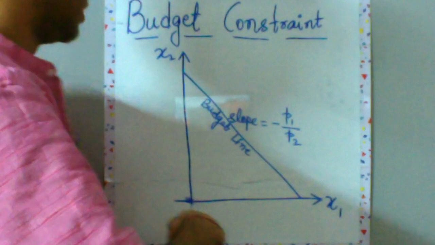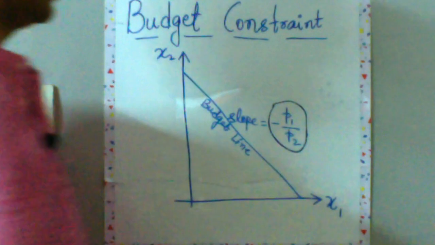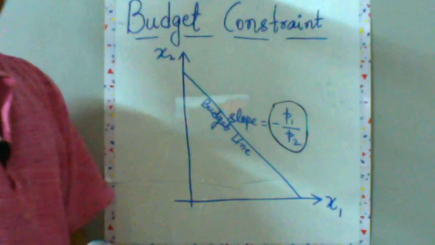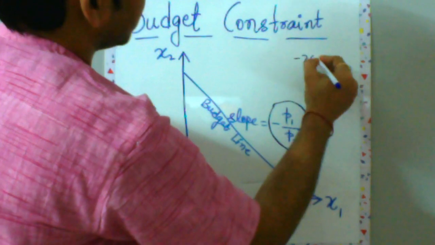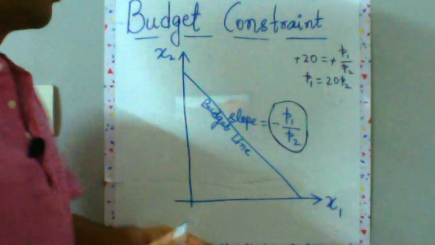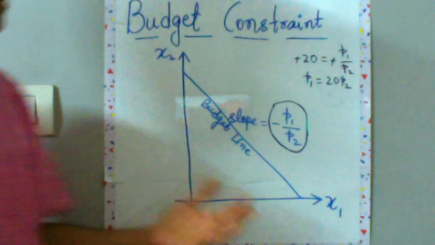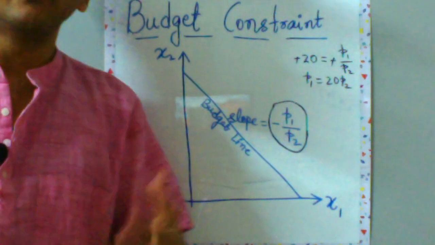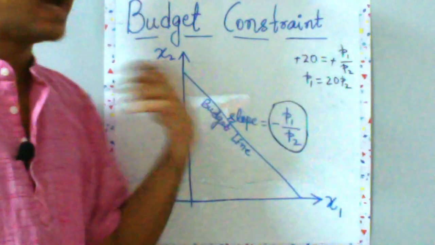This is denoting your rate of substitution between good 1 and good 2. Now how do we think about it? Let us say your graph over here is giving you some slope. For example, it's minus 20, which means price of good 1 is 20 times higher than price of good 2. So naturally, if you have to buy good 1, you will have to forego a lot of good 2, which means you have to give up a lot of good 2 to buy more of good 1.